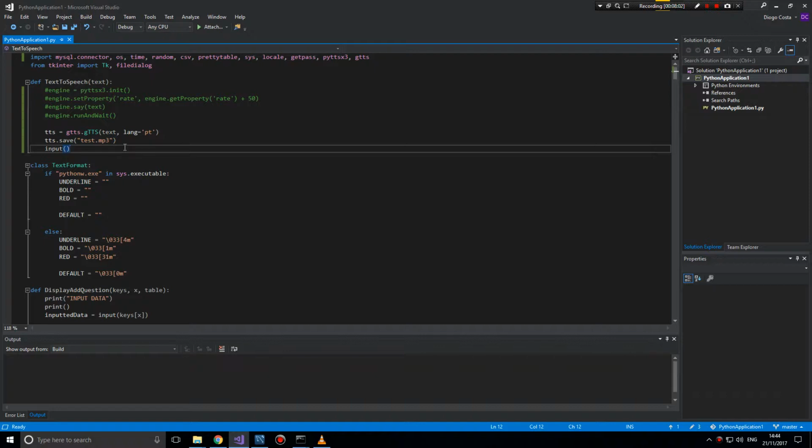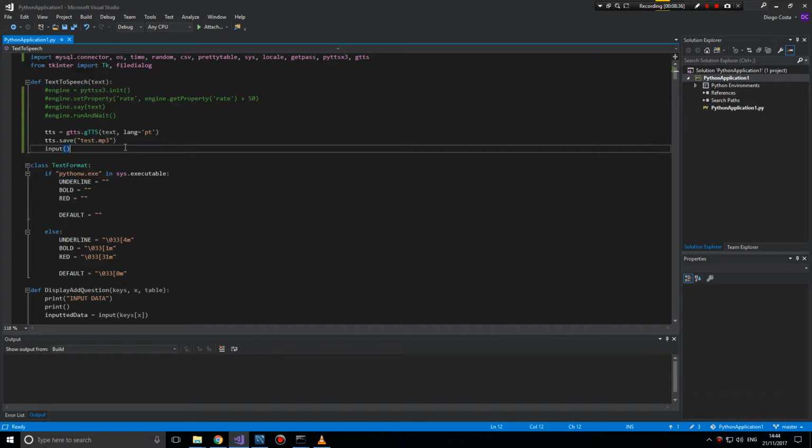There are other modules. However, as a Google module, it might not even be a Google module, whatever, it uses the Google API. I would expect the Google API to be able to do much more. I find it quite limited, in the sense that it's got not many voices. Its speed, you can only say slow, true or false. When I say not many voices, it's only got one voice. Yes, they have one voice per language, so the Portuguese person is obviously different to the English person, but you don't have more voices in that language. You just have one choice.